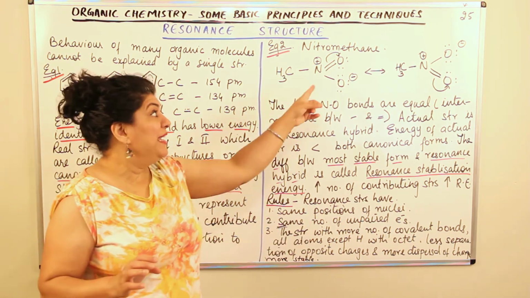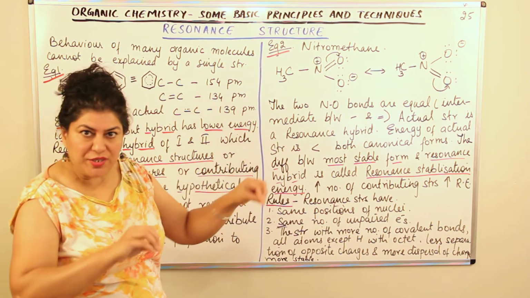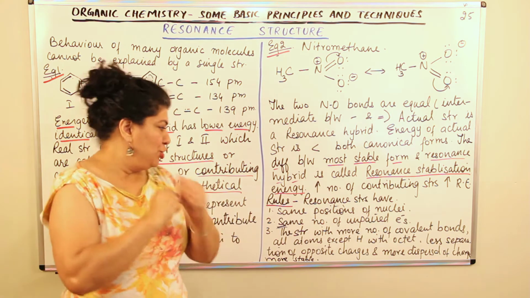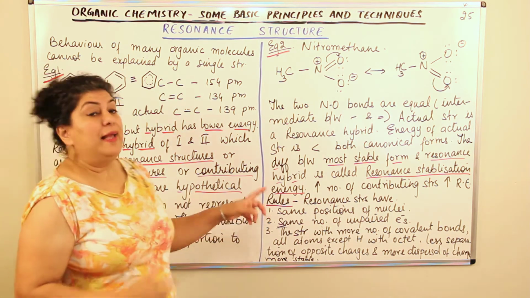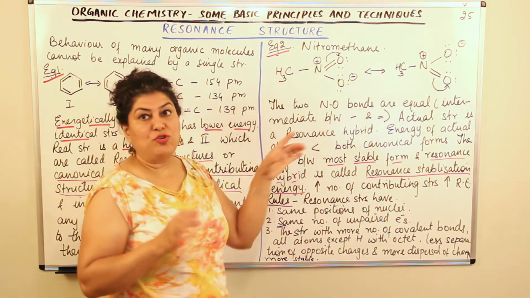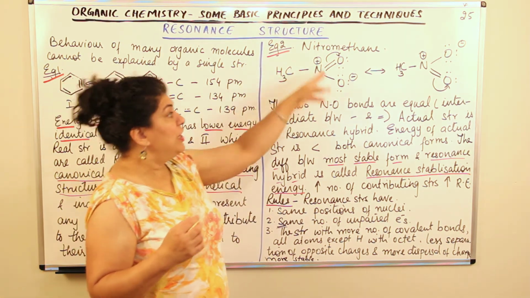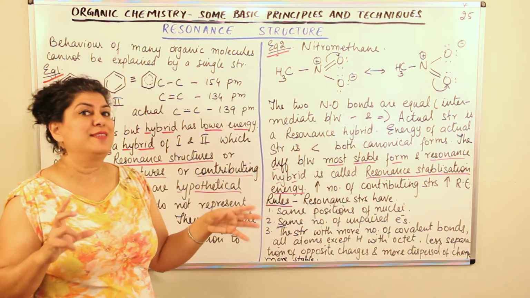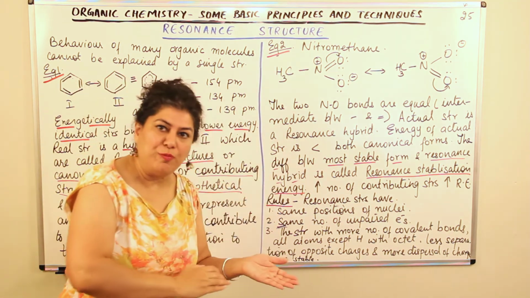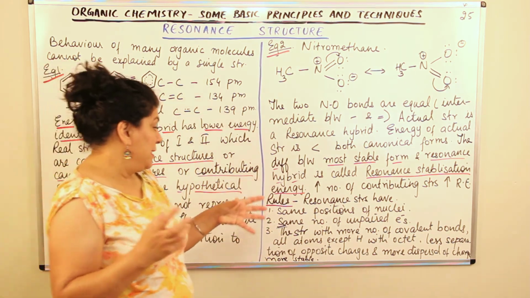It is only the pi electrons which resonate. So what is the rule? Whenever you're trying to write the resonating structures, you have to take care that the positions of all atoms or all nuclei should remain the same. Then they should have the same number of unpaired electrons. The number of lone pairs of electrons should always be equal. Which means again that the total number of bonds in all of these should remain the same. The total number of bonds should be equal. You may shift the position of a bond. You can't add bonds, you can't remove bonds when you're making resonance structures.